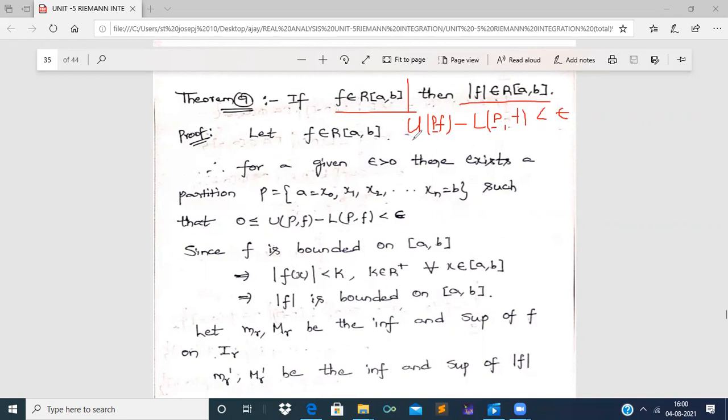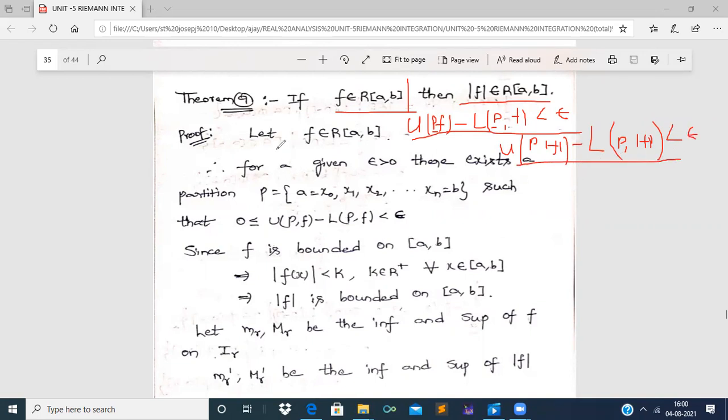By assuming this, we have to prove that the upper Darboux sum of modulus of f minus the lower Darboux sum of modulus of f is lesser than epsilon. That is what we have to prove in this theorem.